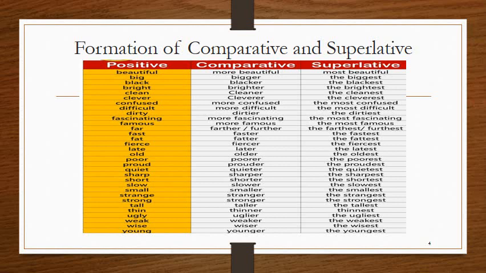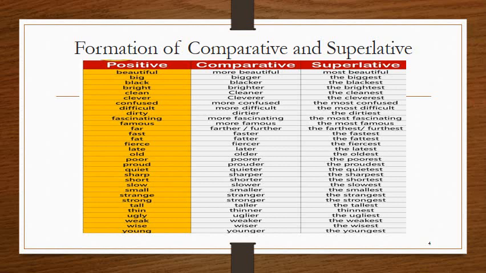So in general, if the adjective has one syllable, then the letters ER or EST are added. For example, warm, warmer, warmest. Quick, quicker, quickest. Tall, taller, tallest. If the adjective has one syllable and ends in a silent E, you need to drop the E and add ER or EST. For example, late, later, latest, nice, nicer, nicest, large, larger, largest.